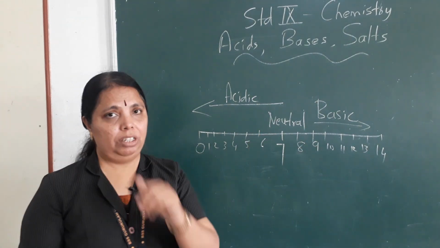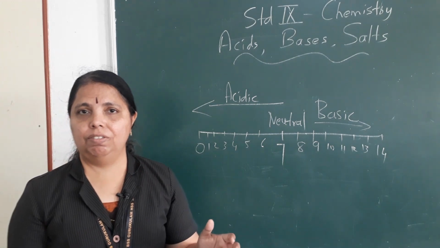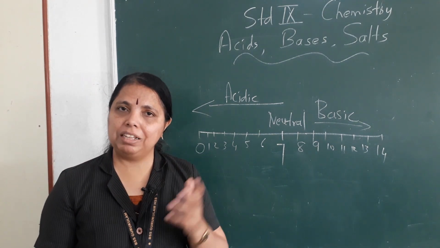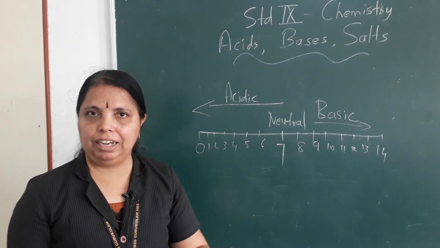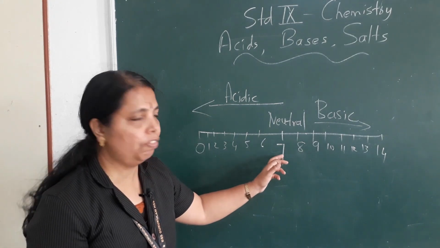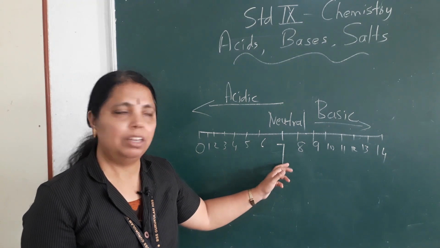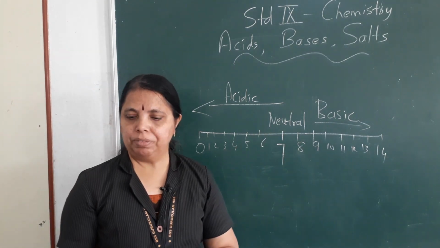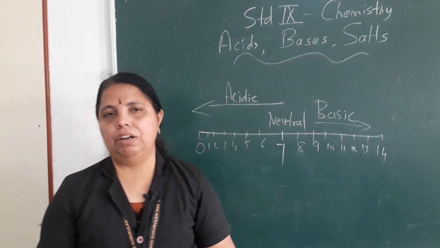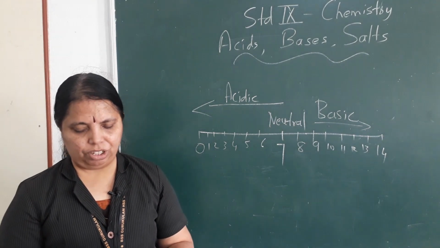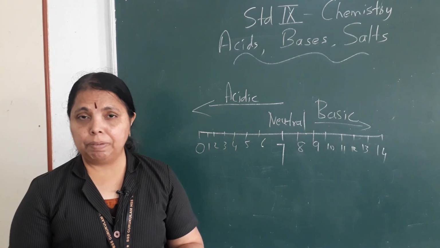Okay, the water that we drink, is it acidic? Is it acidic or basic? No, it is neutral. Water does not show acidic character or basic character. So what is the pH of water? 7, because it is neutral in nature. Clear? Okay. Now the pH values of different solutions can be found out and compared.